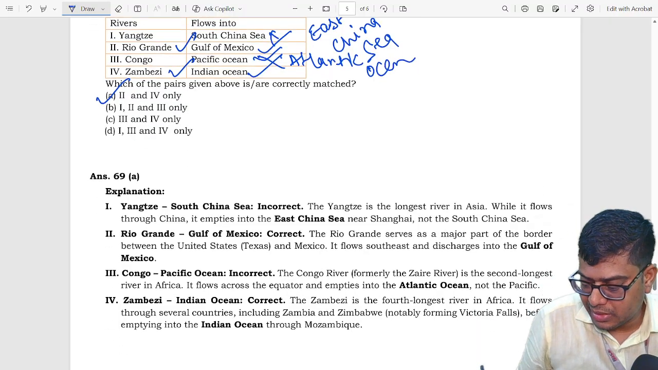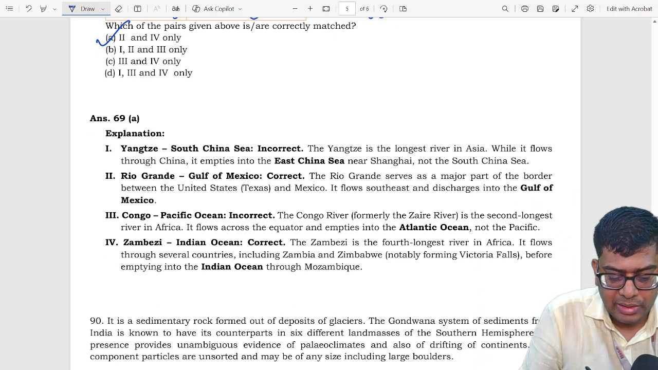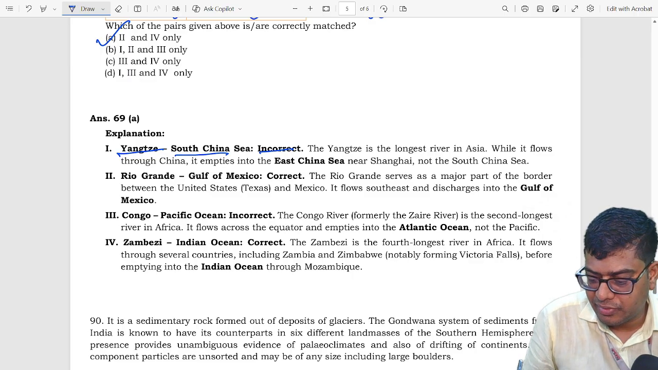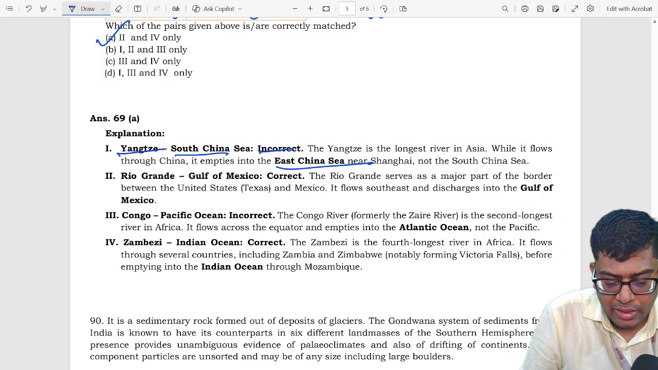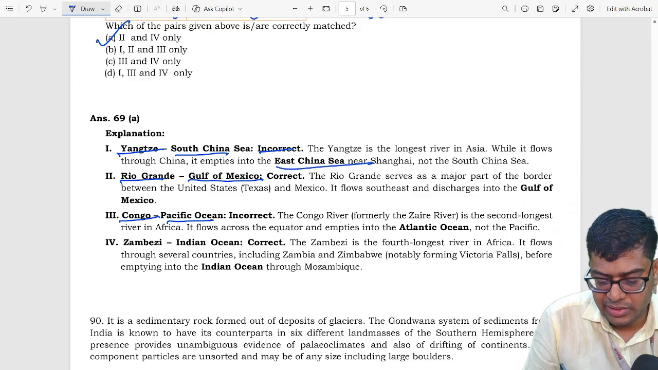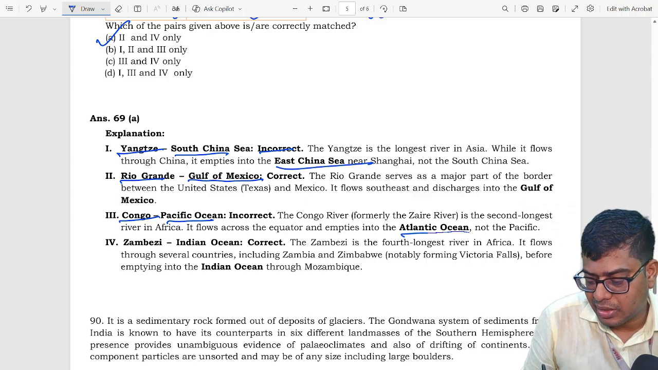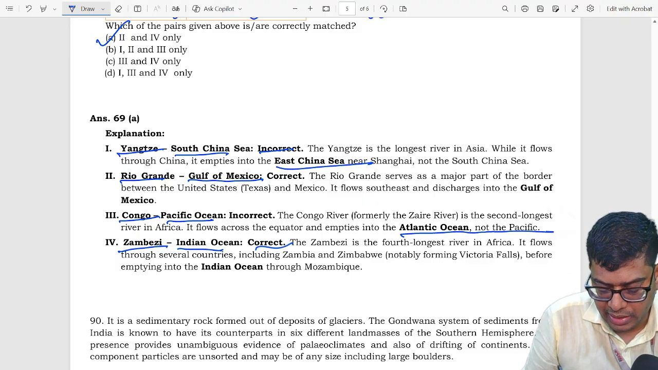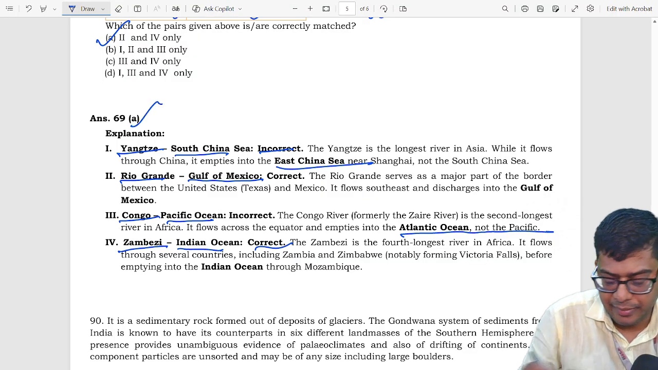So let's move towards the explanation. We say the Yangtze River flows into the South China Sea is incorrect because it flows into the East China Sea, and Rio Grande flows into the Gulf of Mexico, so this statement is correct. Congo River flows into the Pacific Ocean. This statement is incorrect because it flows into the Atlantic Ocean, not the Pacific. Zambezi River flows into the Indian Ocean is correct. So our correct answer is A.